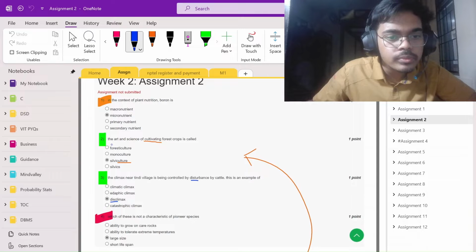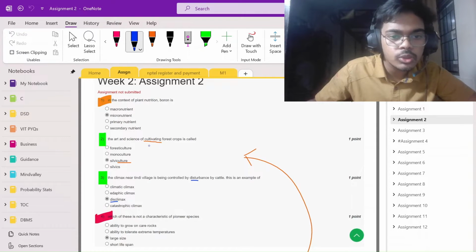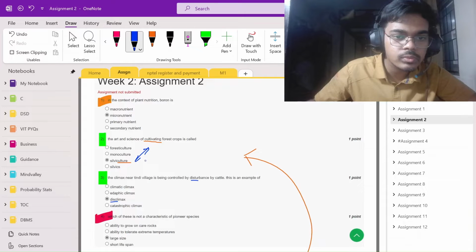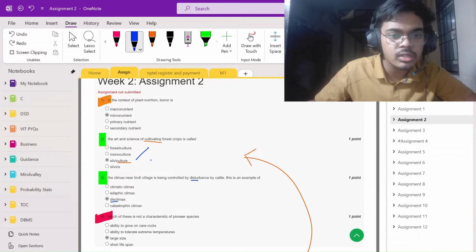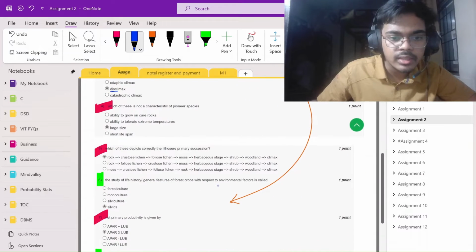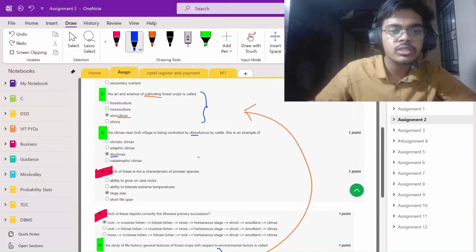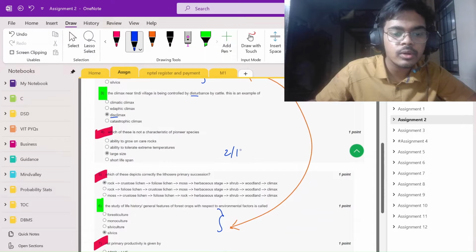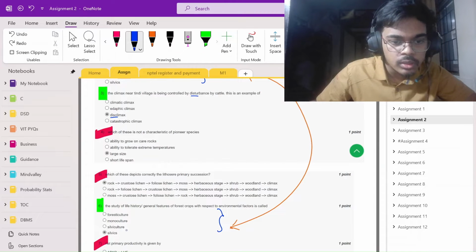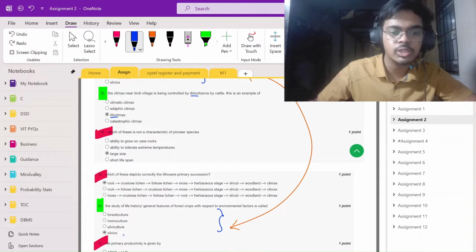The art and science of cultivating forest crop is called silviculture. You can remember it like this: cultivating, so culture. There are two questions which can get confused, silvics and silviculture. Out of the 120 questions, only two include this kind of option where you can get confused between silviculture and silvics.